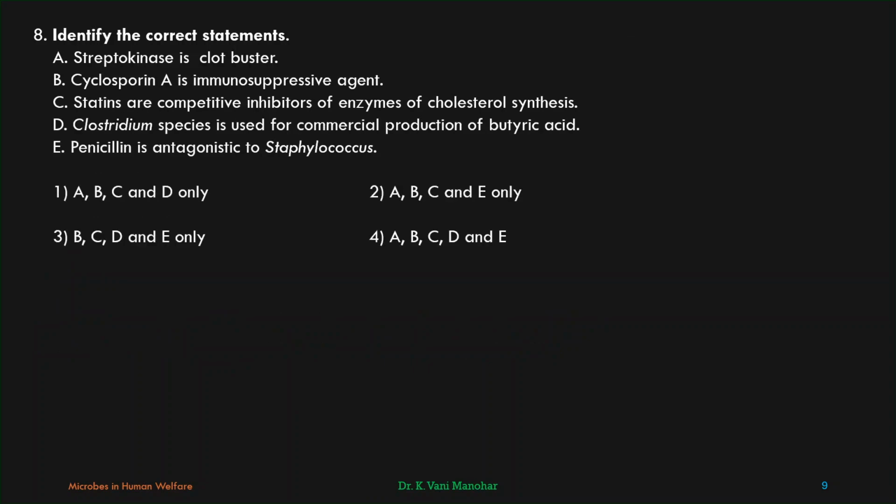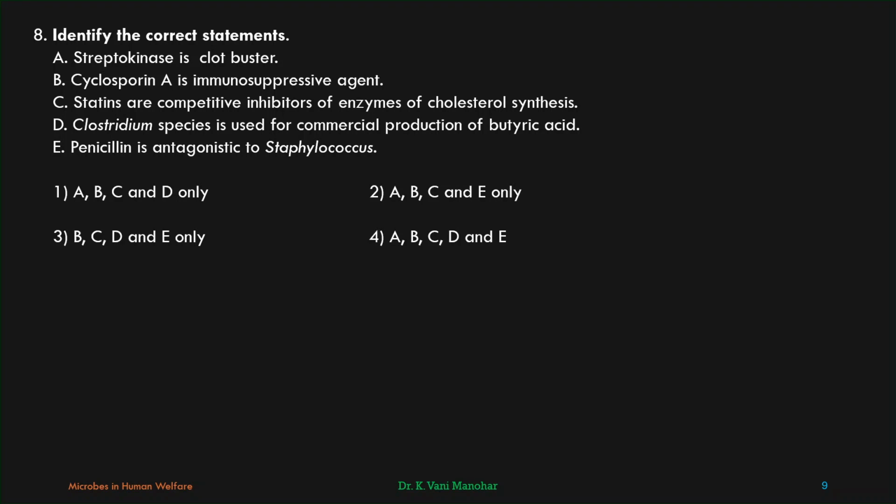Coming to the next question, eighth question. Identify the correct statements out of the five. Streptokinase is the clot buster. Yes, it helps in dissolving the blood clots formed in the arteries. Cyclosporin A is an immunosuppressive agent. Yes. Streptokinase is produced by using Streptococcus. Cyclosporin A is produced by using Trichoderma polysporum. Statins are competitive inhibitors of enzymes of cholesterol synthesis. This is also true. A, B, C are correct statements.